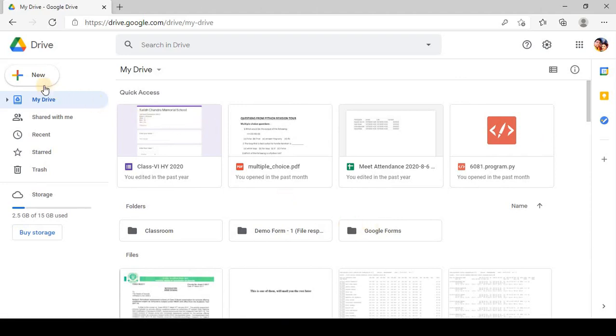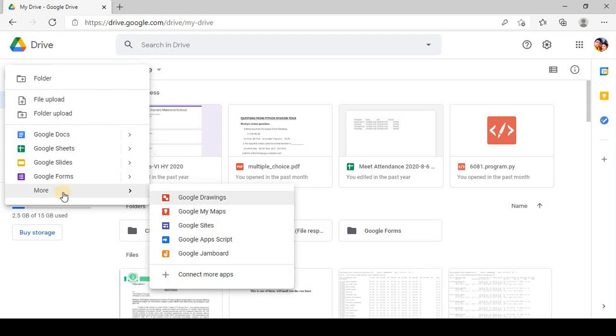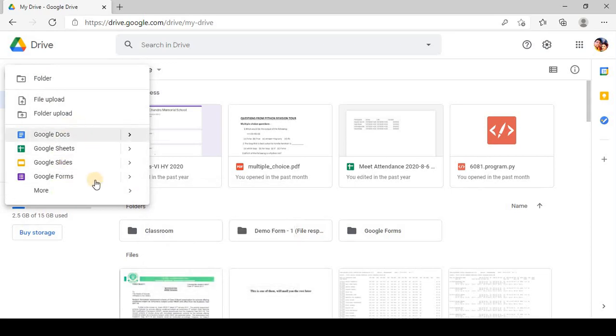I will click on this new button. So if I want to store anything, I will click on this new button. When I click on this new button, you will get many options: a folder, file upload, folder upload, Google Docs, Google Sheets, Google Slides, Google Forms, and many more. So there are so many things that you can upload into this drive.